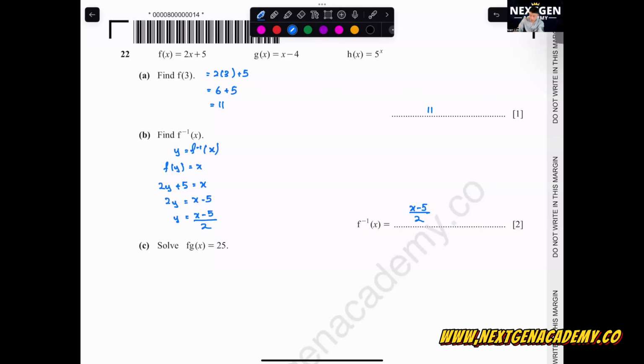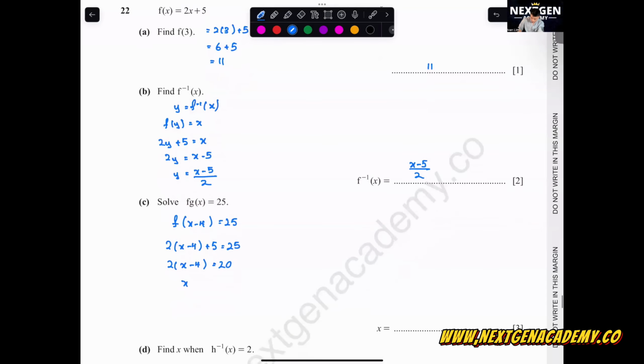Next one, fg of x equals to 25. This is a composite function. So f of bracket x minus 4 is equals to 25. 2 times x minus 4 plus 5 equals to 25. 2 times x minus 4 equals to 20. x minus 4 equals to 10. x is equals to 14.